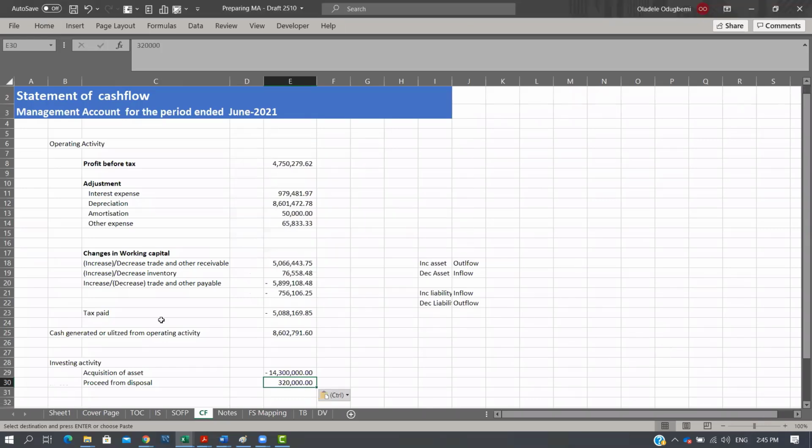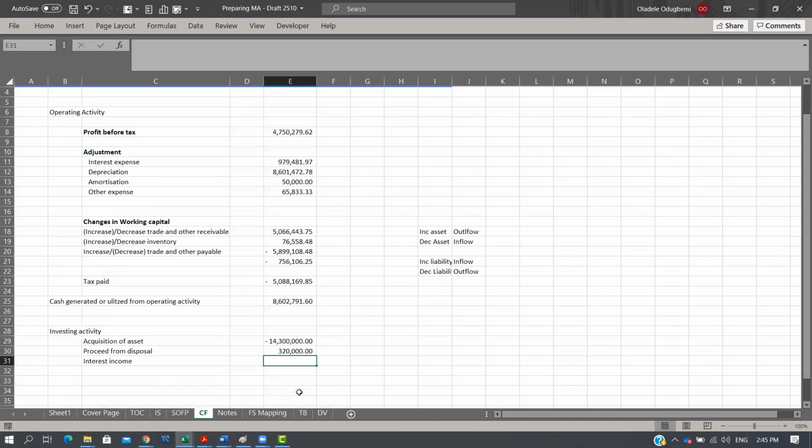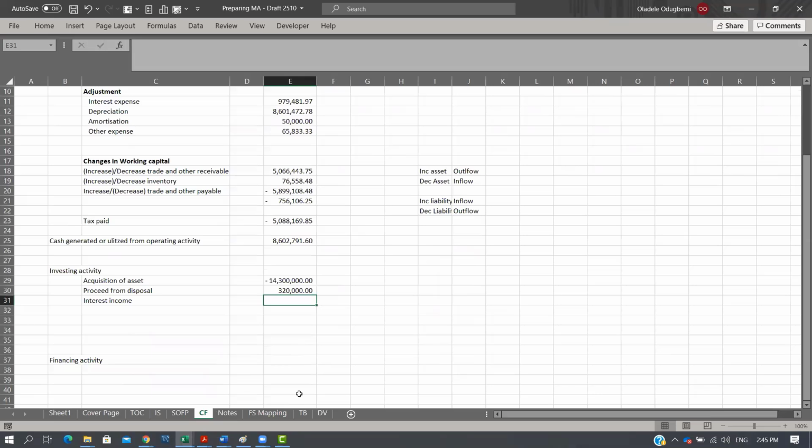Now, for other businesses, there could have been interest income. Maybe it has a fixed deposit, or the bank has paid them interest on their cash balance, they could have that interest here. Don't forget, the same principle that applies to interest expense also applies to interest income. It's possible that you have not received the cash.